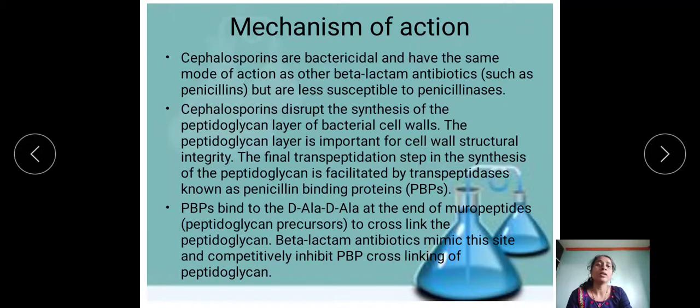The final transpeptidation step in the synthesis of peptidoglycan is facilitated by transpeptidases known as PBPs, penicillin binding proteins. PBPs directly bind to D-alanine at the end of the peptides, which cross-links the peptidoglycan. So beta-lactam antibiotics mimic this site and competitively inhibit the PBP cross-linking of peptidoglycan.